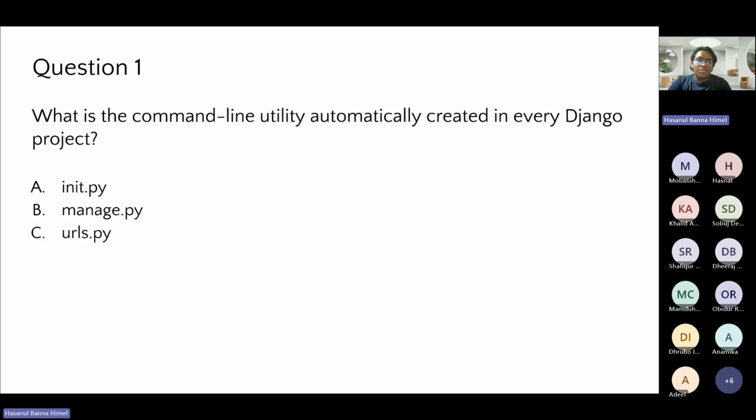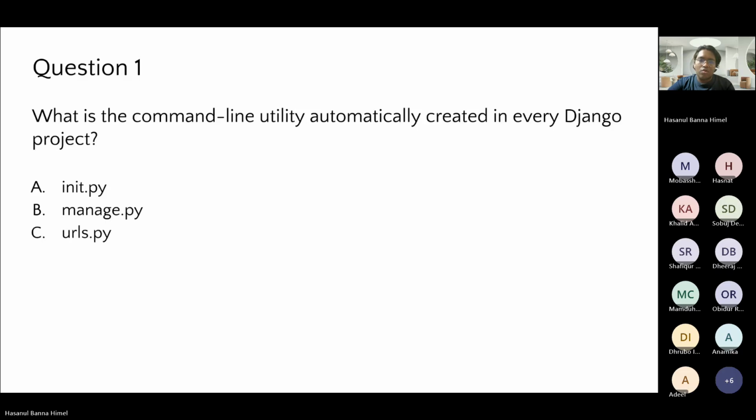Let me check here if any of you answered this. Where is the chat? Okay, Obadu, you can type in the chat.